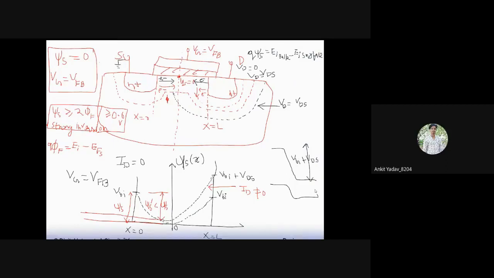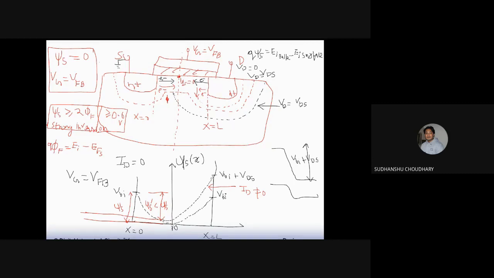Okay. Sir, in this, at the midpoint, phi s is equal to 0 when x is equal to L by 2. Okay, sir. So when we applied the VDS, the value is shifting upwards. So at x is equal to L by 2, phi s is increasing, na? Midpoint, 0, here. This point. So x is equal to L by 2 is 0, that is correct. At this point, sir, phi s is increasing, na?